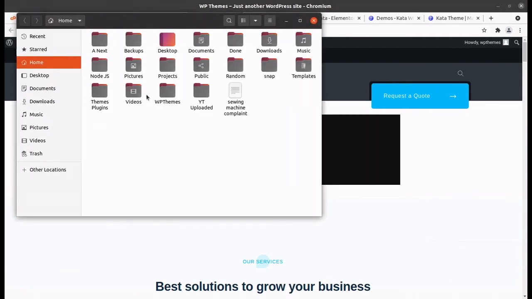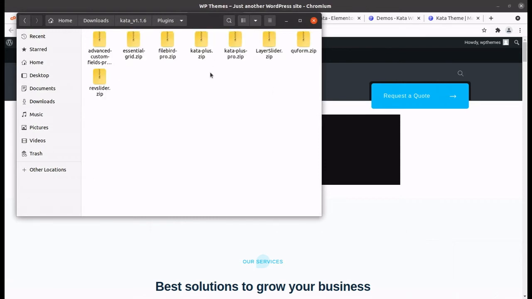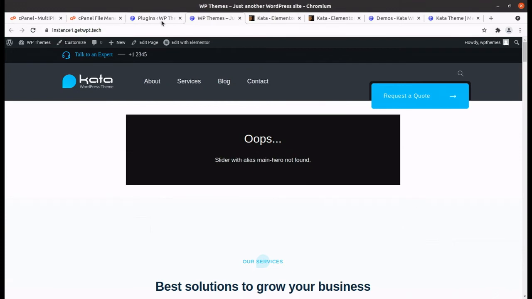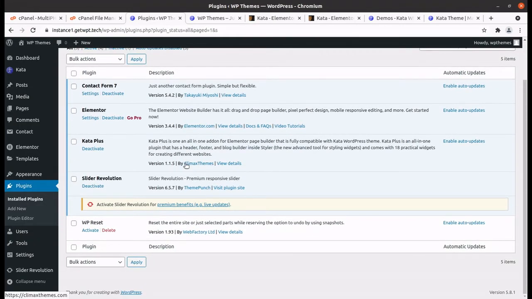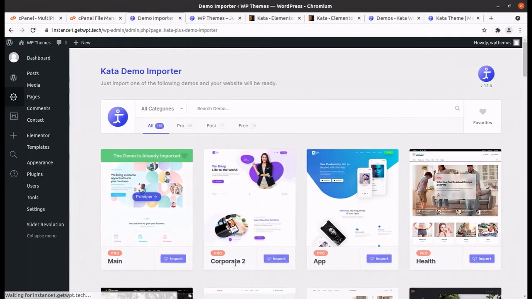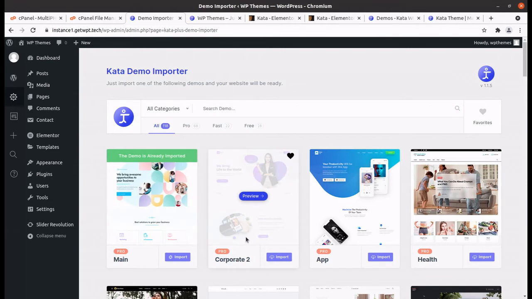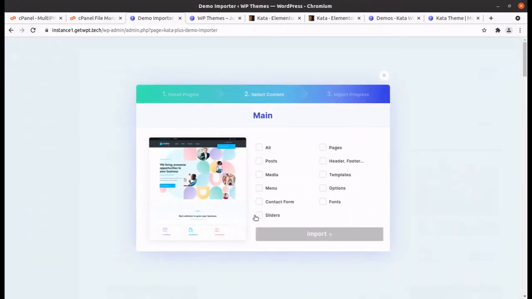I assume the slider has not been given separately. Licensing plugins have been given, but slider content has not been provided in the theme pack. So what I will do, I will try another trick, you can say, and I'll go to the Kata demo importer again. Since I have installed the Revolution slider, the demo is already imported, and I will simply click on import again. It may bring the slider, in fact.